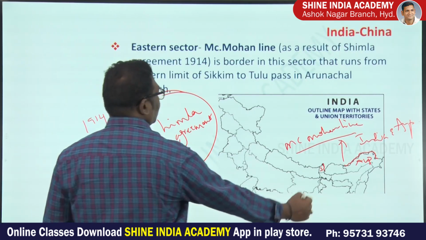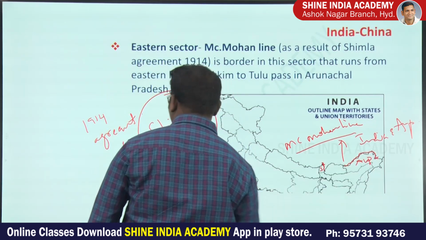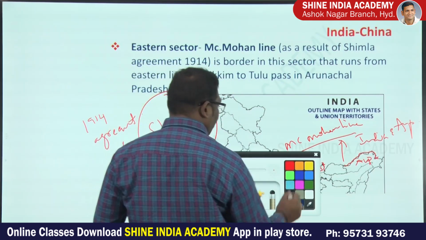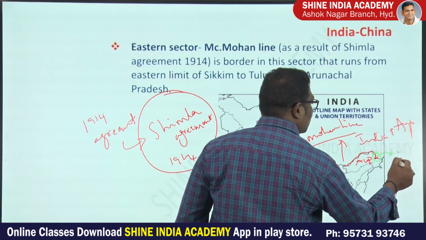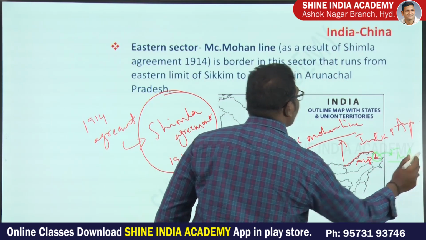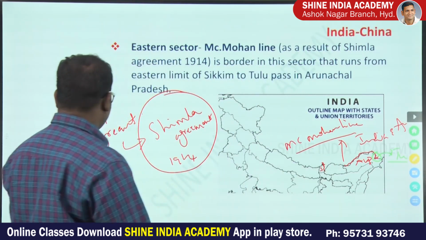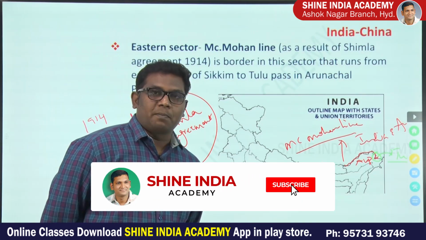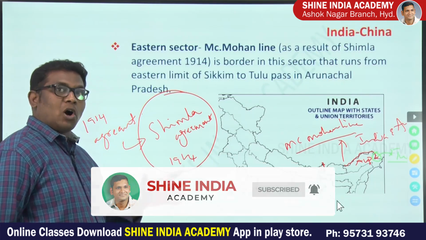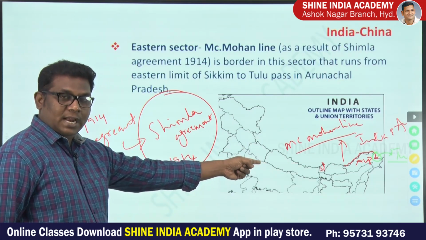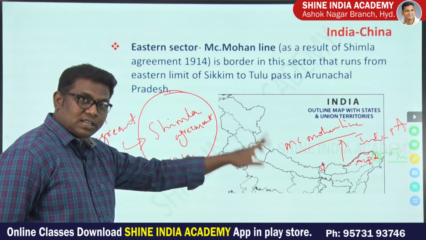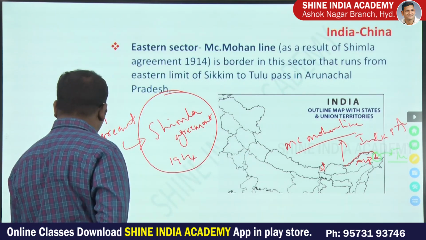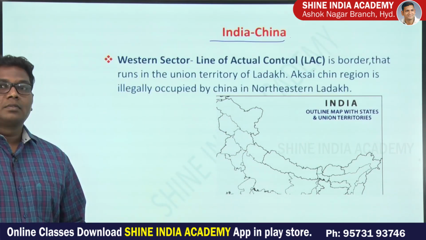From Sikkim to Tulu Pass, here you will find one pass, that is Tulu Pass. From Sikkim to Tulu Pass, this is known as the eastern sector, and the eastern sector is highly problematic. The McMahon line is the border between China and India in this eastern sector, but not anywhere else. This is how we will see the India and China borders.